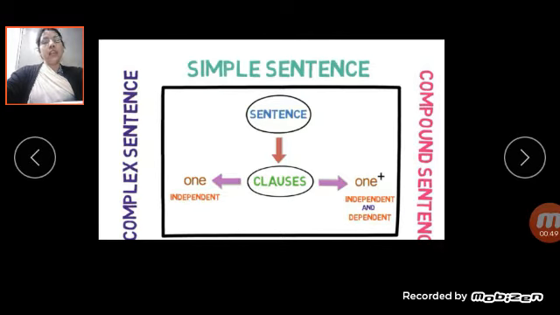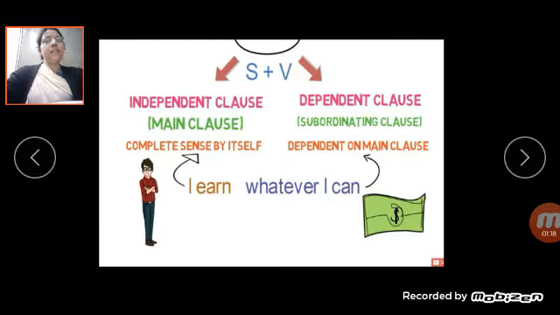Now, what is simple sentence? You have learnt about sentence. Sentence is a group of words that gives you complete sense, whereas clauses do not convey complete sense. They are not giving complete sense. It has subject and finite verb that you have studied in my previous videos. Here we are going to study about simple sentence. What is simple sentence? Simple sentence means the sentence which has only one independent clause. Only one independent clause. What is independent clause?